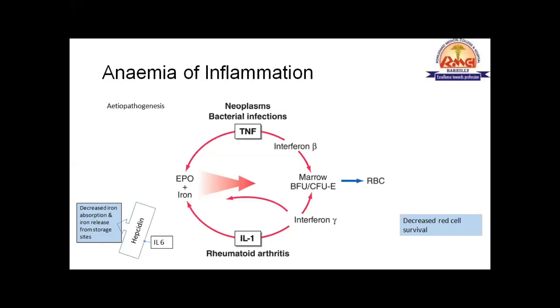Apart from this interleukin and cytokine mediated metabolism, it is also seen that in chronic inflammatory conditions, the senescent cells survive for a lesser duration. It means over and above this suppression of EPO response and bone marrow suppression, there is also a decreased lifespan of red blood cells. Okay, what is the normal red blood cell lifespan? Write in the chat box.